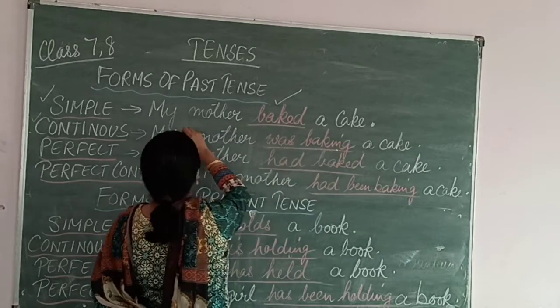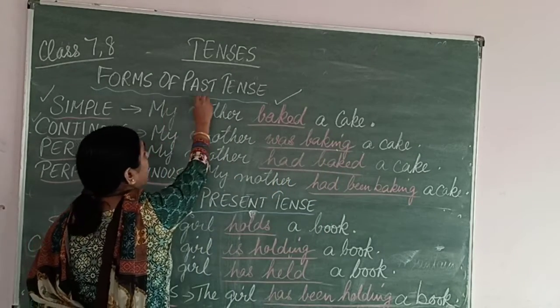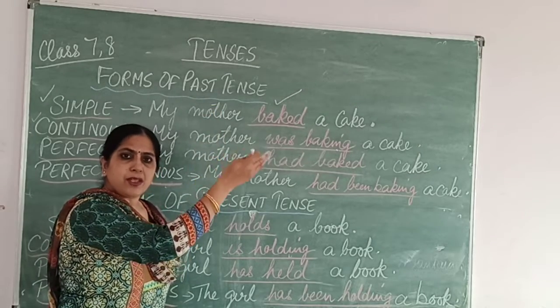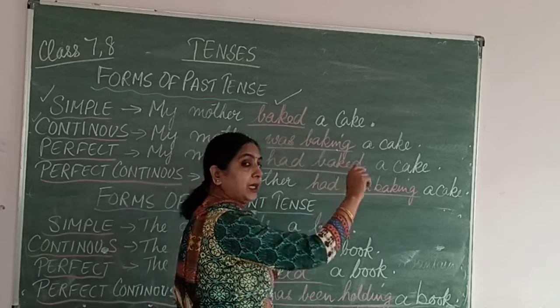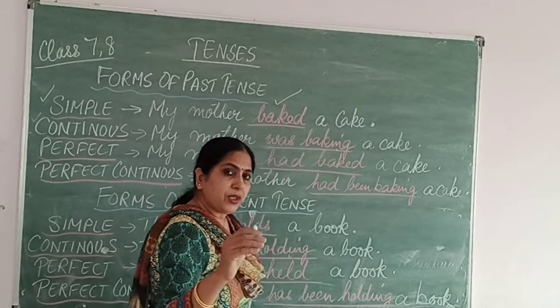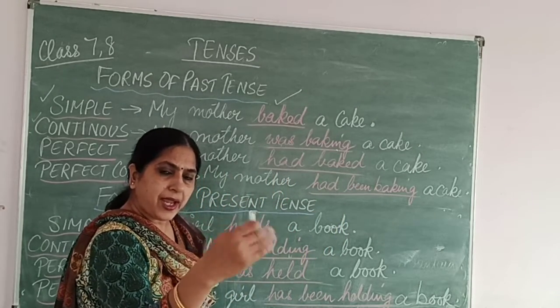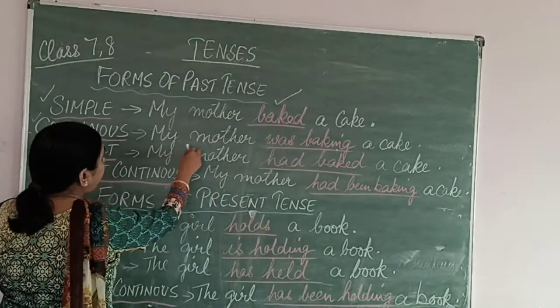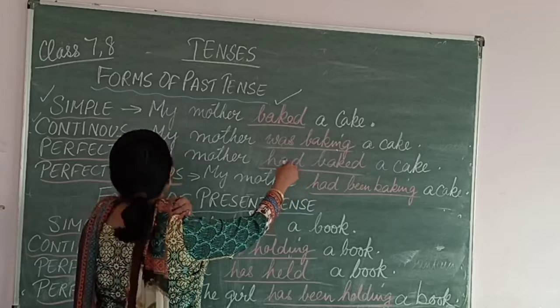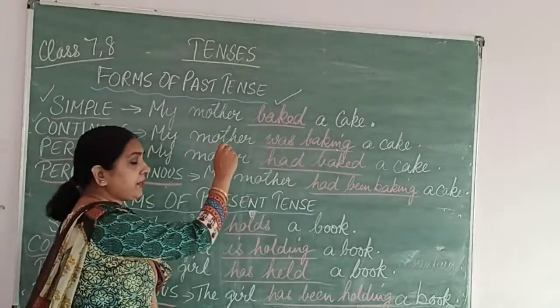So it is past continuous tense. Continuous past tense or past continuous tense, right? My mother was baking a cake. Continuous means action, ing is added. It is going on. It was going on, right? So my mother was baking a cake. That is continuous, past continuous tense.